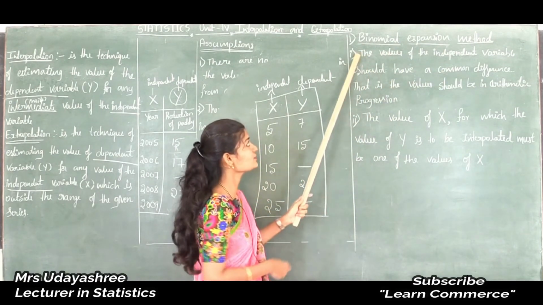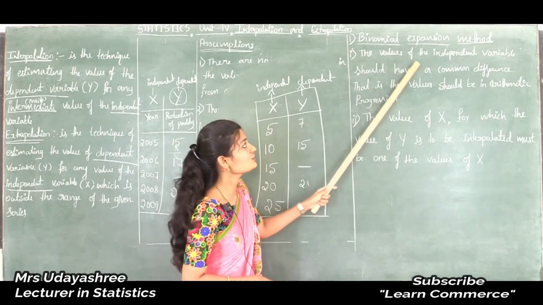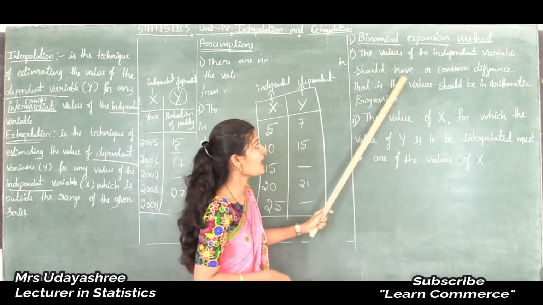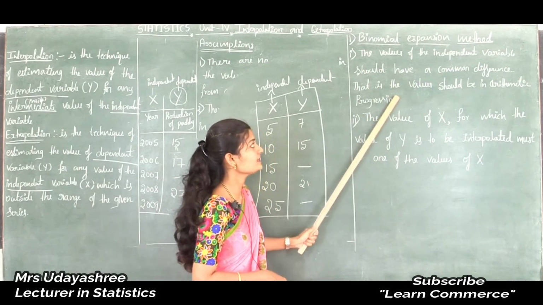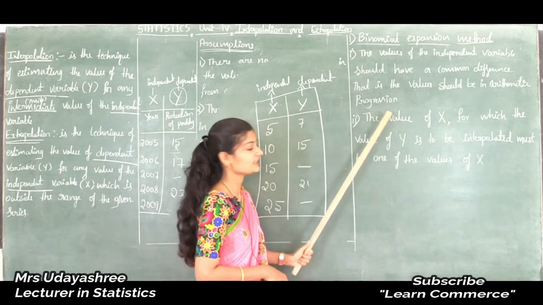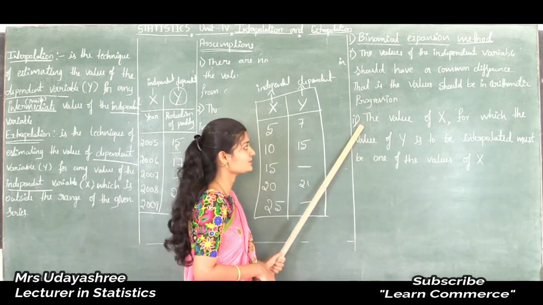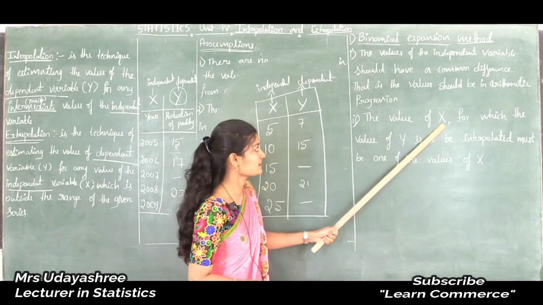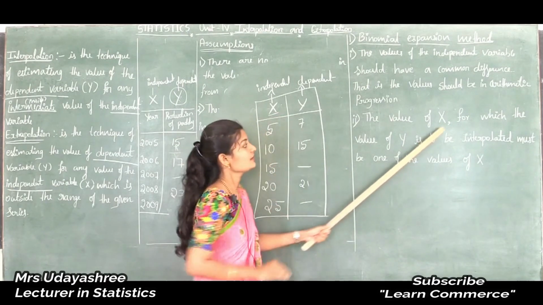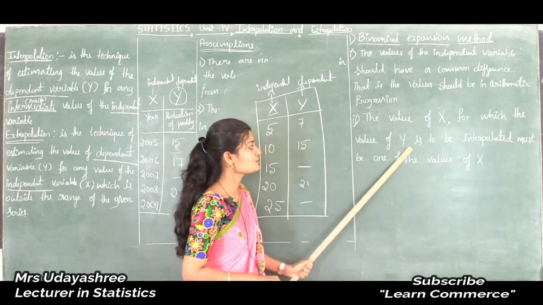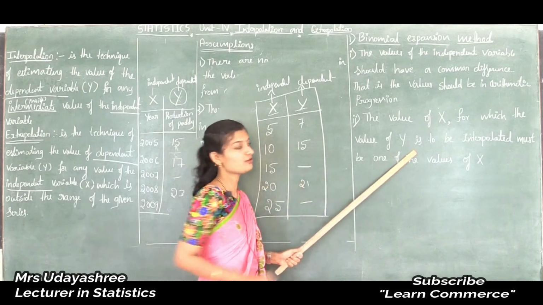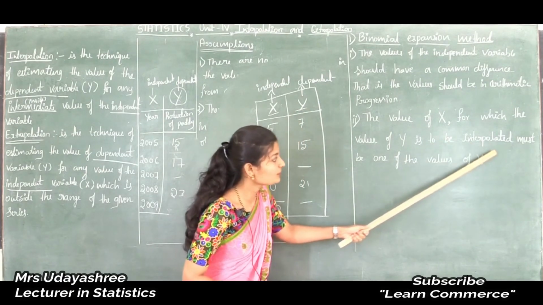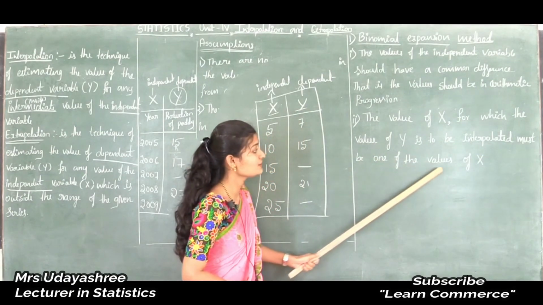So what is the condition? That is, the values of the independent variable should have a common difference, that is, the values should be in arithmetic progression. Okay, next the second condition is the values of x for which the values of y are to be interpolated must be one of the values of x.